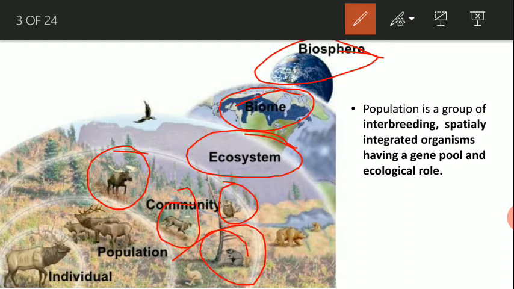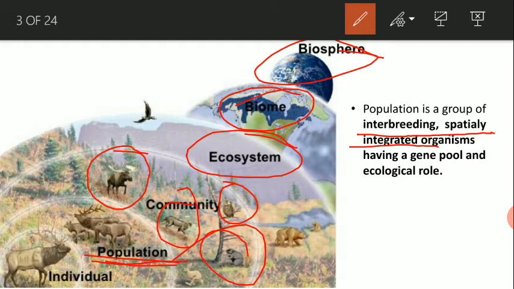But what is population? Population is the group of organisms that exhibit some special characteristics. What are they? First one is interbreeding. Interbreeding means they can reproduce among themselves. Next one, spatially integrated.